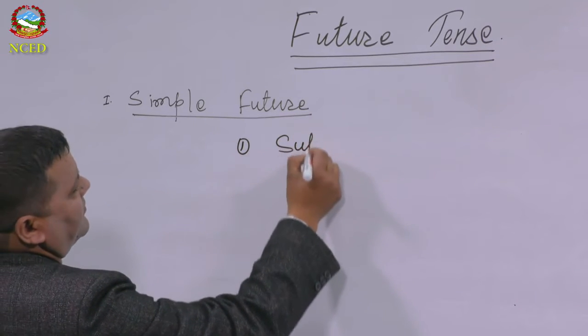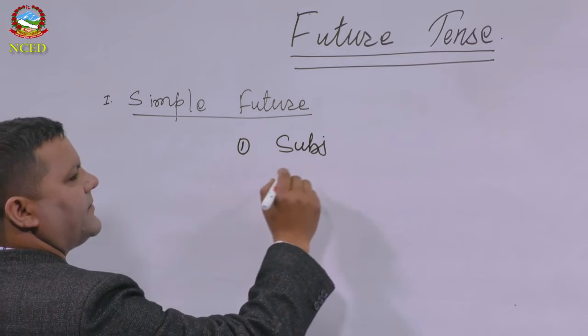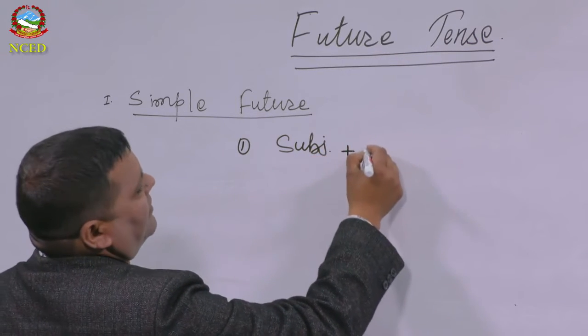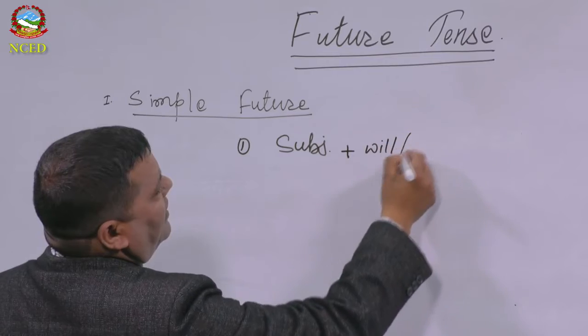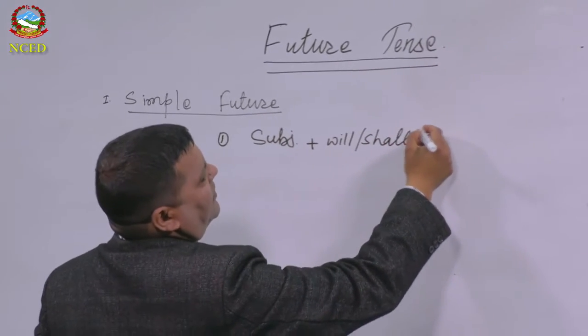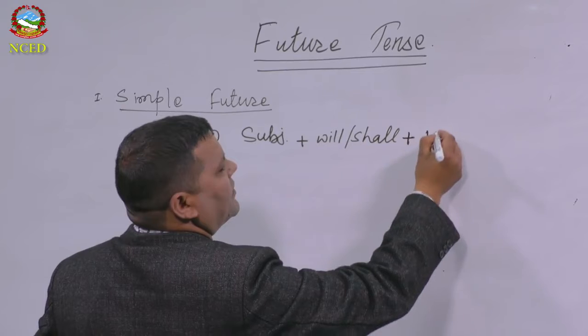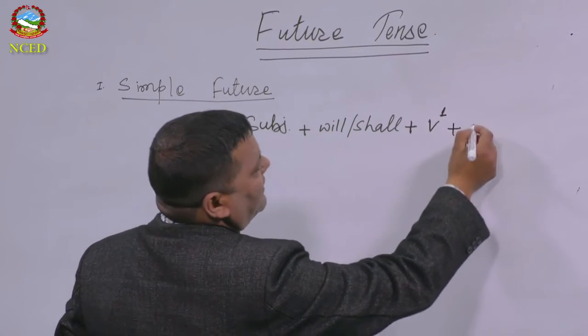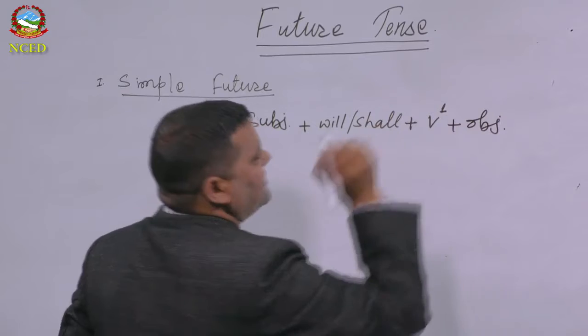Subject, then there will be will, shall, plus infinitive, meaning the first form of the verb, then the object.